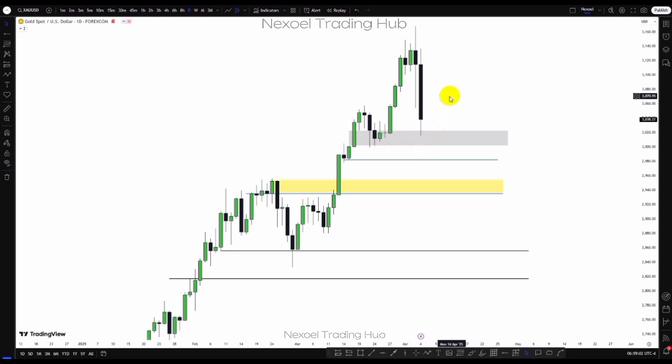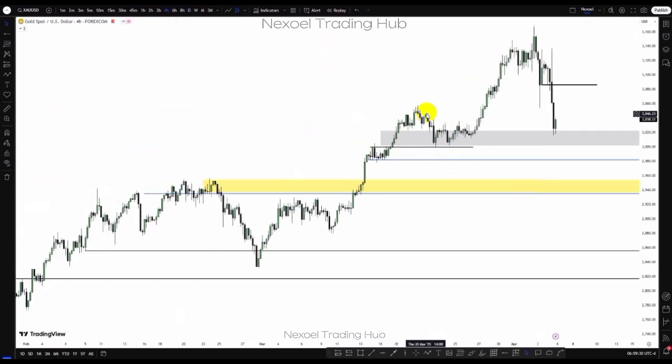And when you backtest gold, you will see that most times gold reacts at fair value gap zones. So that is why I'm saying we have a high possibility of price reacting at this weekly fair value gap, which also we can see we have this daily fair value gap. So we want to be looking at the buy model that price would give us here, and then we continue bullish, except price decides to leave the sell side liquidity without taking it, and then we have bullishness to the upside. Let's check the 4-hour time frame.